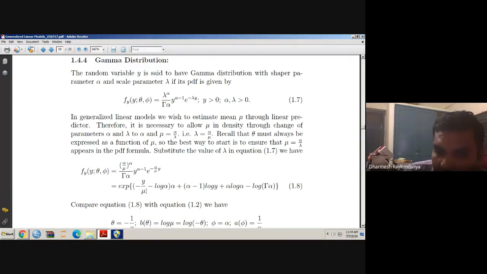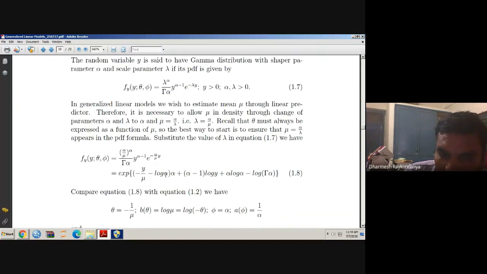So if you compare with the exponential family of distribution, this is nothing but the theta, because we have a theta y. So here theta equal to minus 1 by mu. And what is the b theta? So b theta is equal to log mu. Okay, so we can write in the form of theta equal to minus 1 by mu. So what will you write? It is a log of minus theta. So log mu is equal to minus log theta.